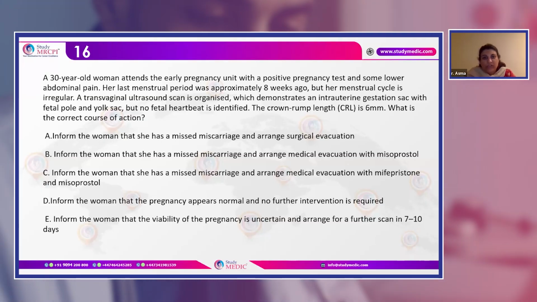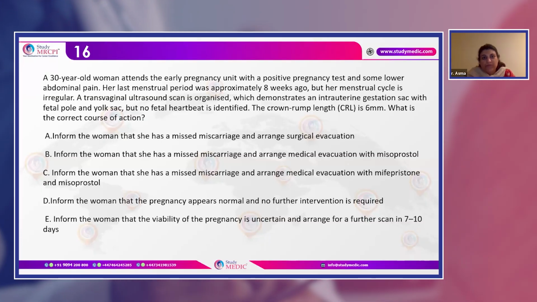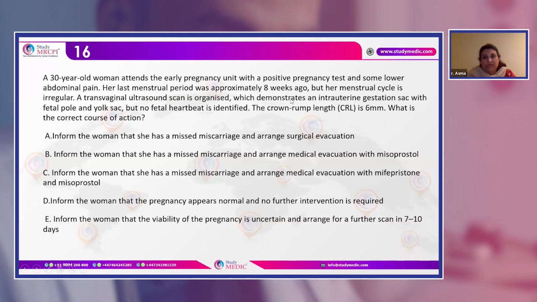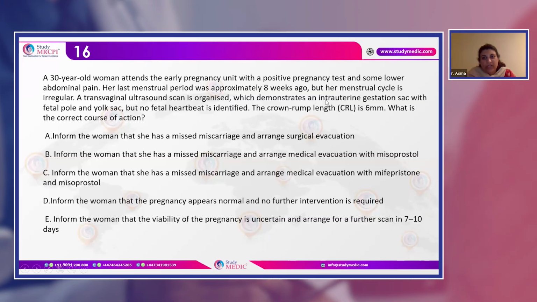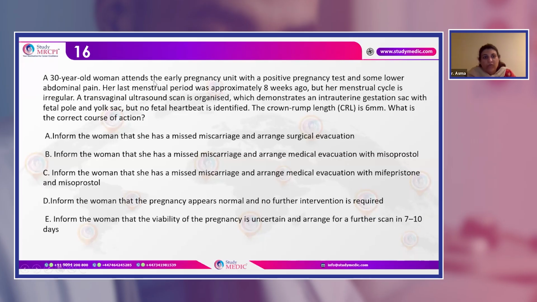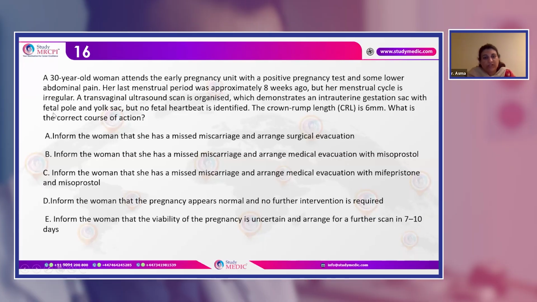Now here, this was an early pregnancy unit. She's coming. The key points are a positive pregnancy test with pain, LMP 8 weeks ago, and now there is a CRL of 6 mm with no fetal heart and fetal pole.